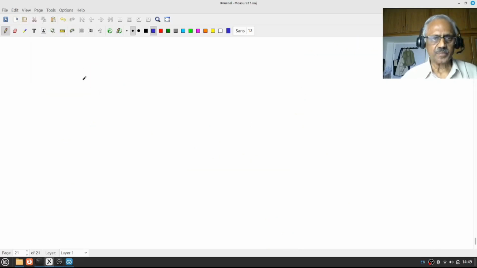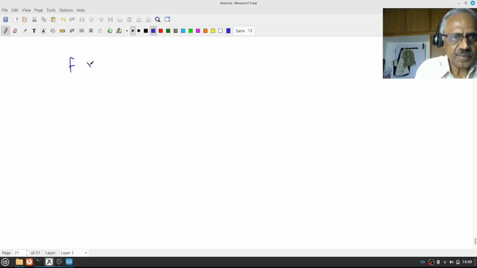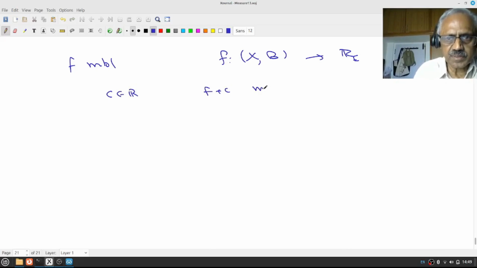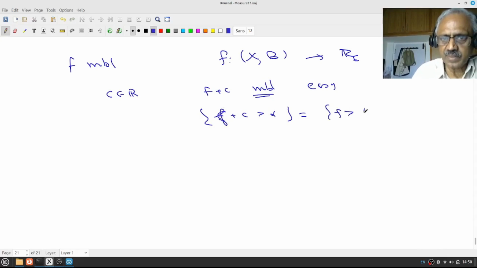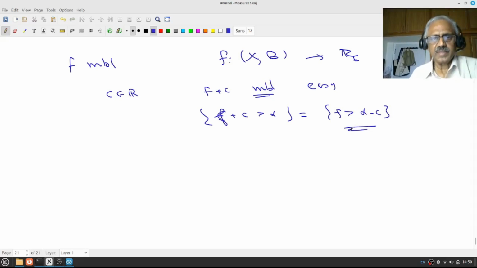Okay, I seem to be running out of pages, so maybe it's time for me to wind up. But let's do one more thing. If f is measurable, again f from X, a measurable space, to extended real numbers, and c is a real number, then f plus c is measurable. This is easy, right? f plus c greater than alpha is the same as f greater than alpha minus c, right? That's what measurability is. This is clear.